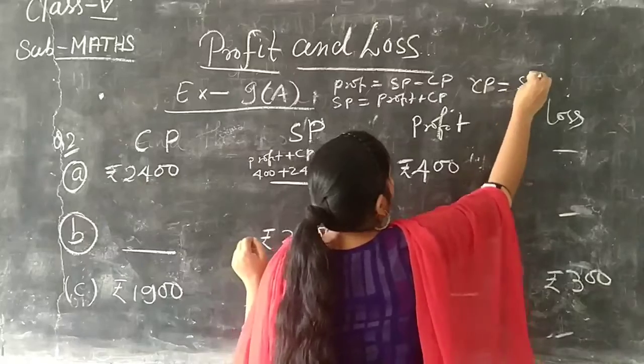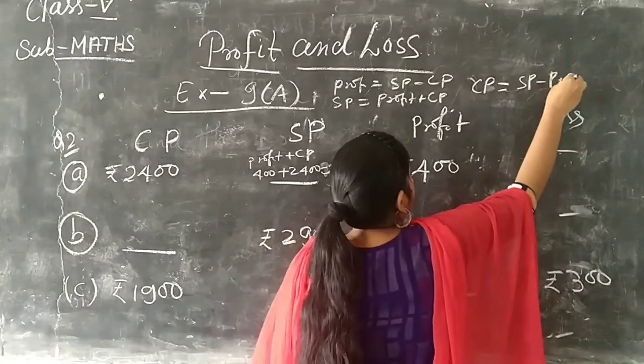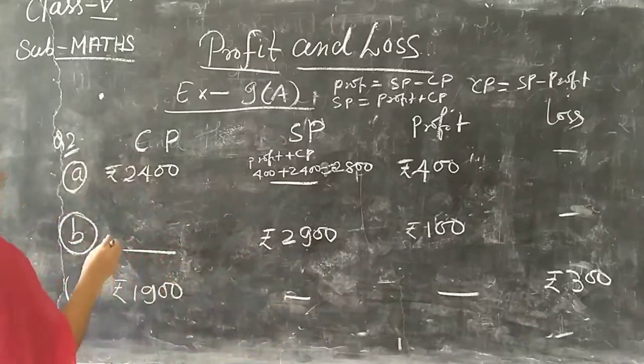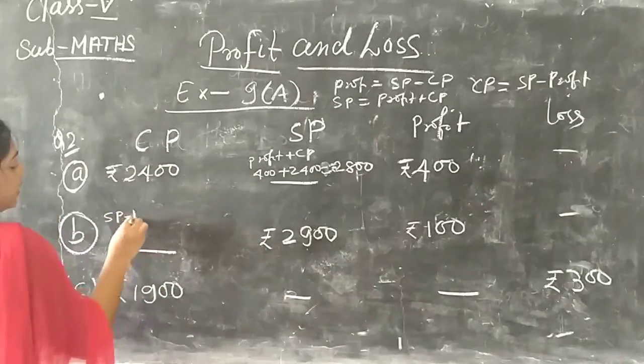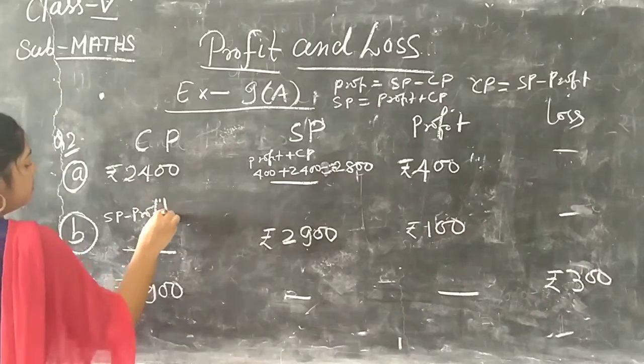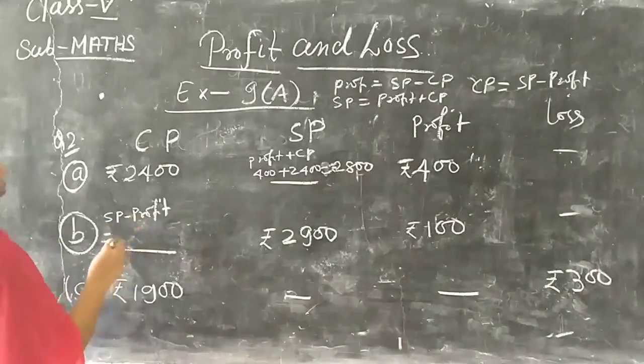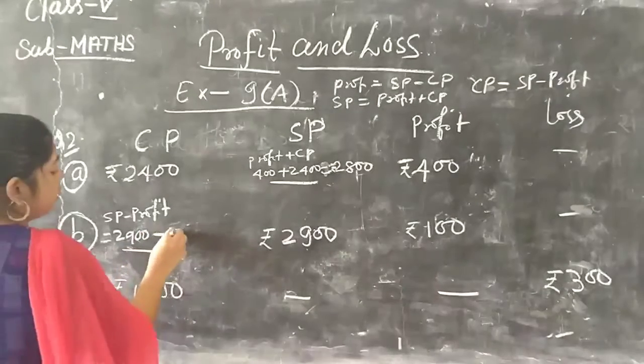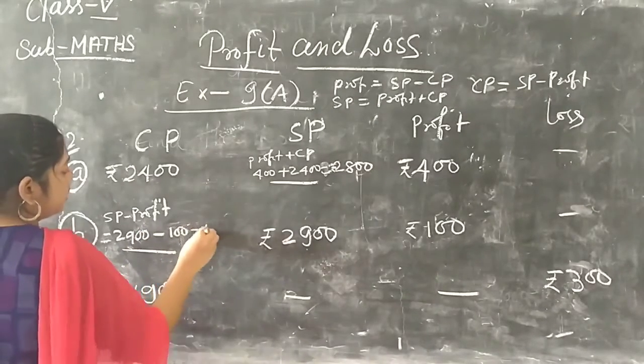Cost price equals, because profit equals SP minus CP, the formula is SP minus profit. So cost price is 2900 minus profit 100. The answer is 2800.